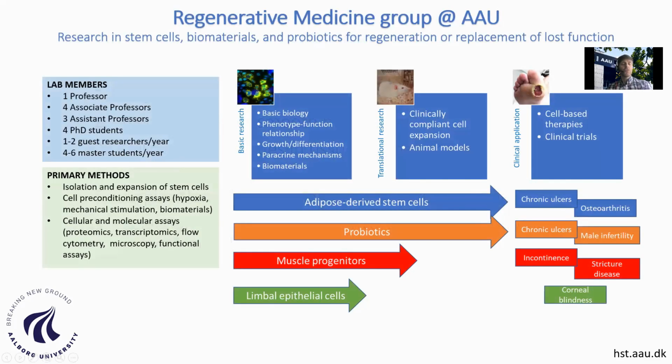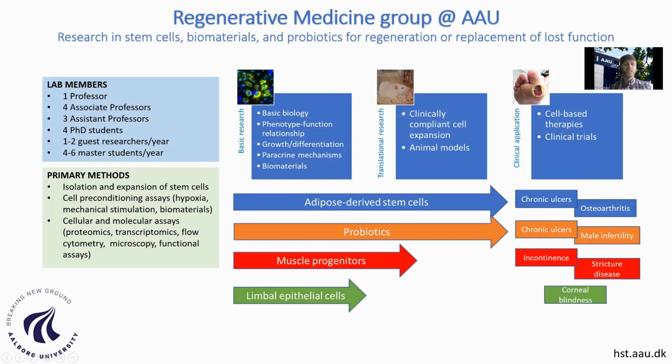So as I said before, first of all, I would like you to know a little bit about where I work. It's the group of regenerative medicine in Aalborg University. Before it was called the Laboratory for Stem Cell Research. We are doing research in stem cells, biomaterials, and probiotics, essentially for the regeneration or replacement of lost function. That's our vision. We are a group of about 12 people with one professor and several associate professors and assistant professors and some junior researchers consisting of PhDs and master students.